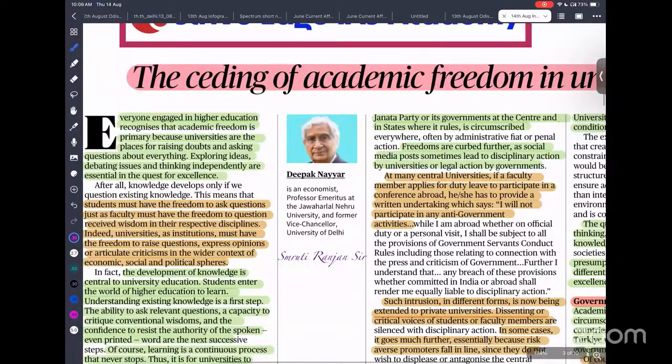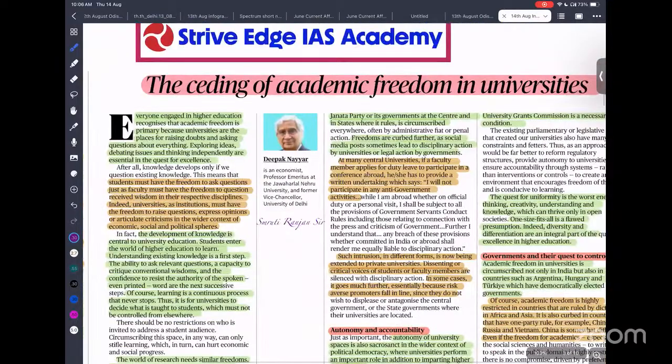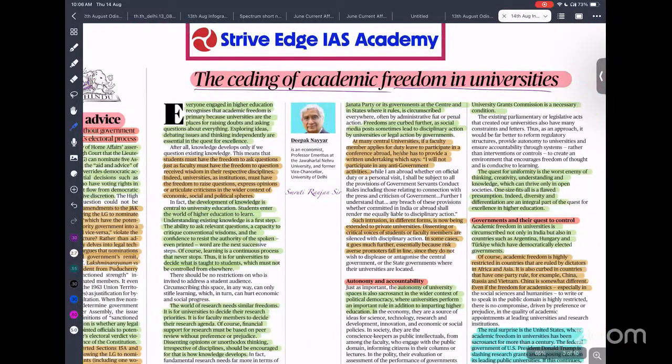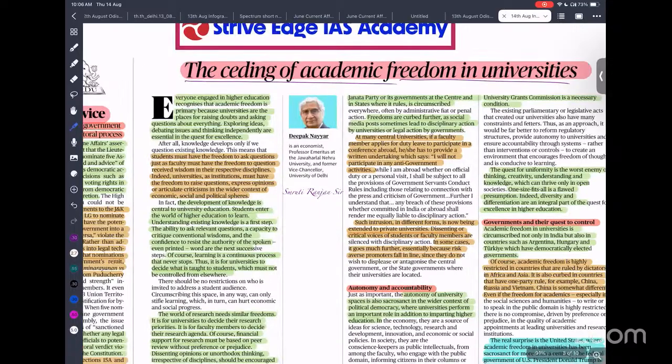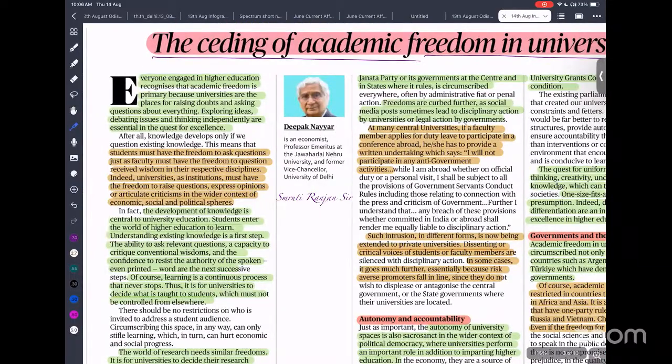So next is ceding the academic freedom in the university. Recently we have seen all over the world a movement to restrict the freedom of expression in universities. That led to a lot of uproar. You can see it even in our own universities. There are restrictions being imposed on faculty and students. If they say anything about the government, immediately the person is arrested. Circulars are being issued not to criticize the government. That is not what a university is meant for.